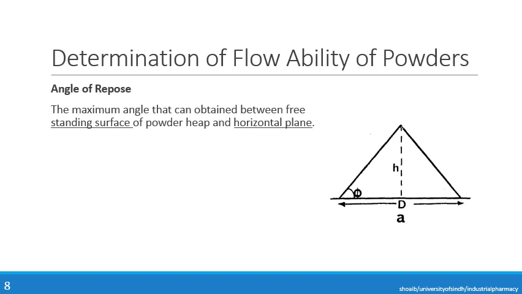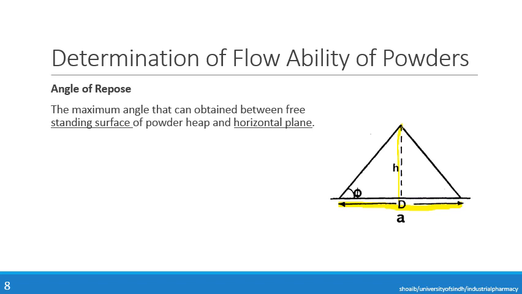So, how can it be determined? We measure the height of the powder from the horizontal surface. For example, this is a standing powder heap. With the help of a scale we determine the height of this powder heap, and the spread of the powder onto the horizontal surface is taken as the diameter.